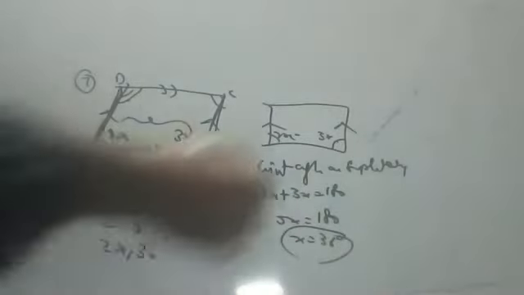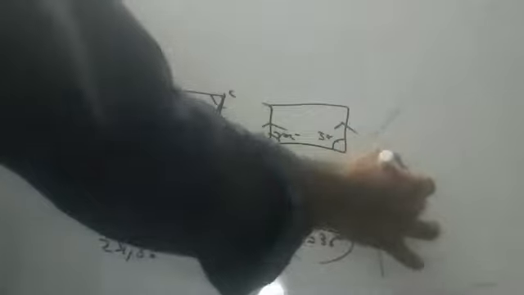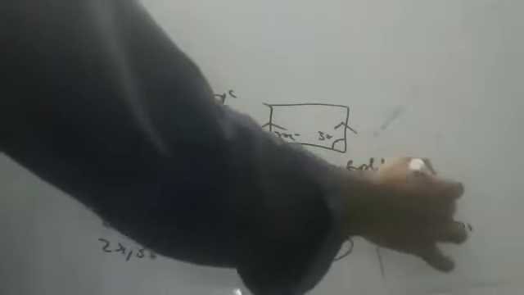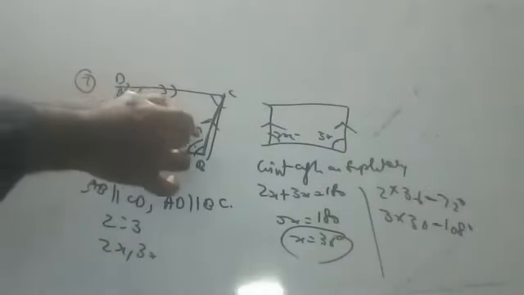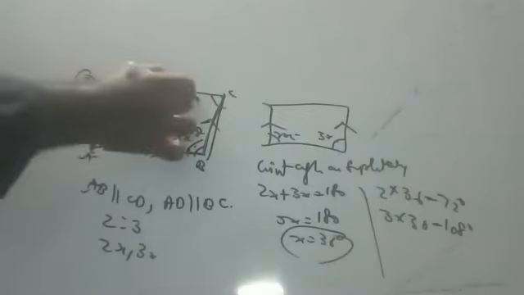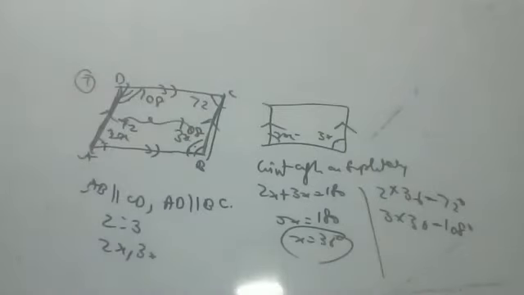After getting x, we should find the individual angles. 2 into 36 is 72, and 3 into 36 is 108. This is 108 degrees. This is 72 degrees. If this is 72 and this is 108, this is also 108 and this is also 72, because opposite angles of a parallelogram are equal. Never forget, opposite angles of a parallelogram are equal. Okay, please copy it. Next one.